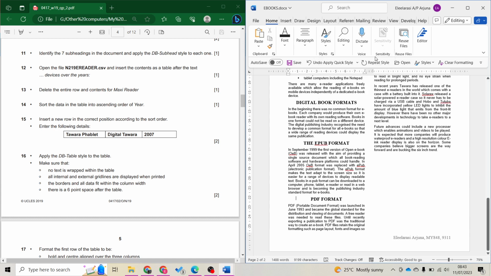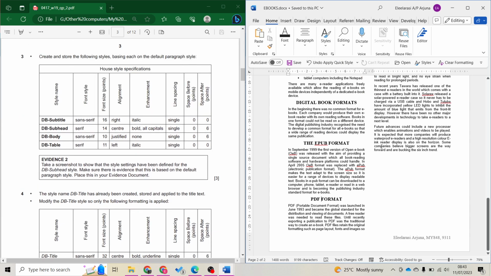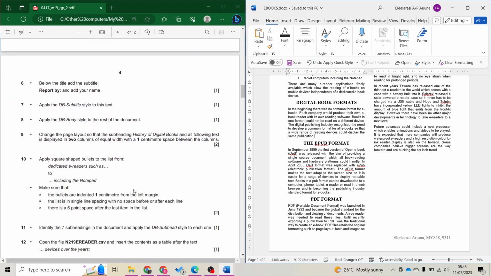So all seven. Check. Is this how a subhead should look like? It's serif, Times New Roman, 14. It is center, bold, all caps. Okay, good. You have to cross check.